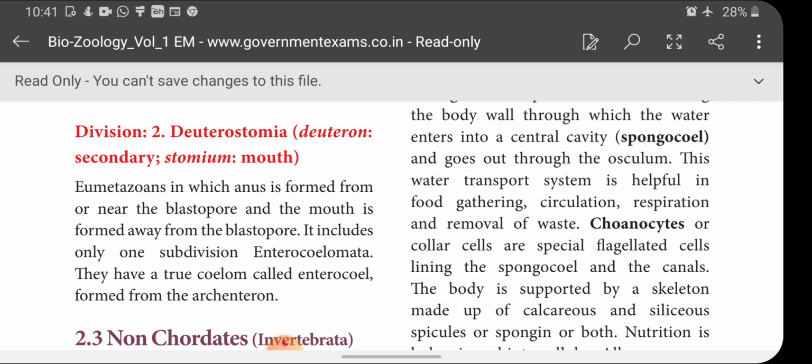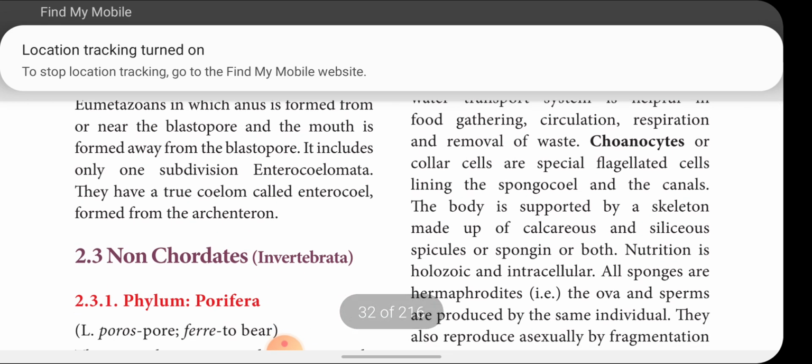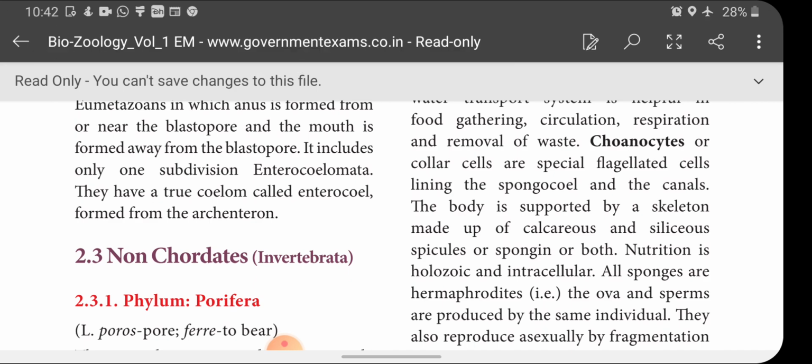Choanocytes or collar cells are special flagellated cells lining the spongocoel and canals. The body is supported by a skeleton made up of calcareous and siliceous spicules or spongin or both. Like us, our body has an endoskeleton which supports the erect posture of the body. In the same way, sponges' bodies are supported by calcareous or siliceous spicules or spongin, or both.